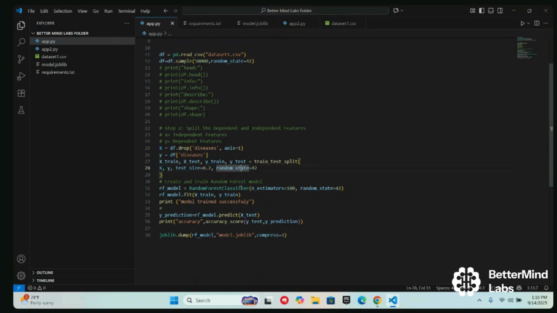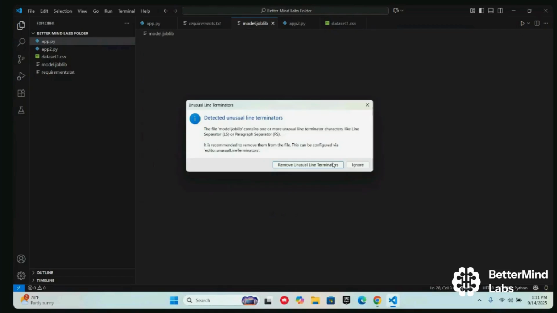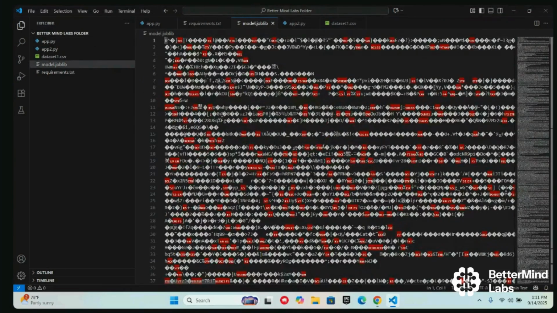And since we didn't want to keep training the model, as that took a long time, what we did was we made this into a joblib file. A joblib file is basically our trained model without having to run this over and over again. And it made us and the instructor save time. So this is our joblib file over here, and this is already our trained model.